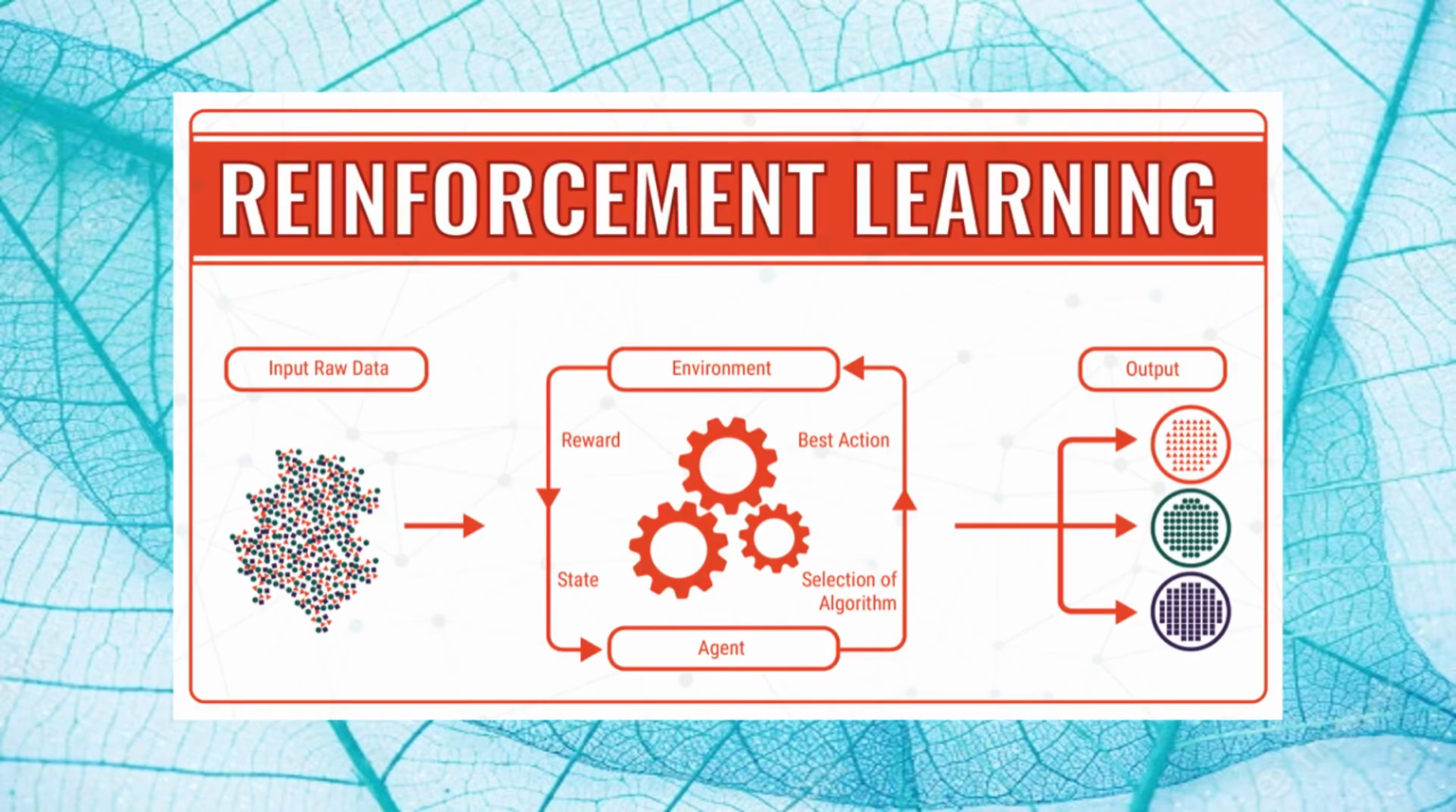And the third type of machine learning is reinforcement learning. Here the machine learns from its mistakes. Let us watch a video of how the Google DeepMind model has learned from its mistakes.